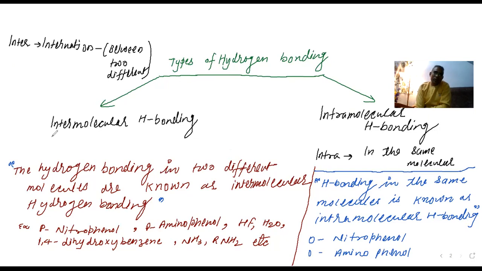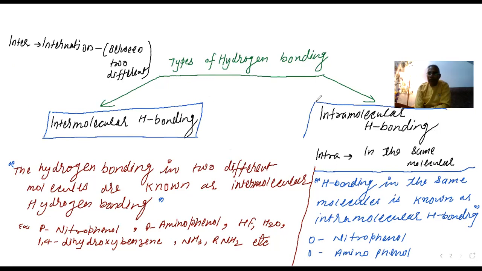Did you understand the definition of hydrogen bonding? Okay. So hydrogen bonding is of two types: intermolecular hydrogen bonding and intramolecular hydrogen bonding. Intermolecular, I told you, is between two molecules. Intra means in the same molecule. Is it clear?